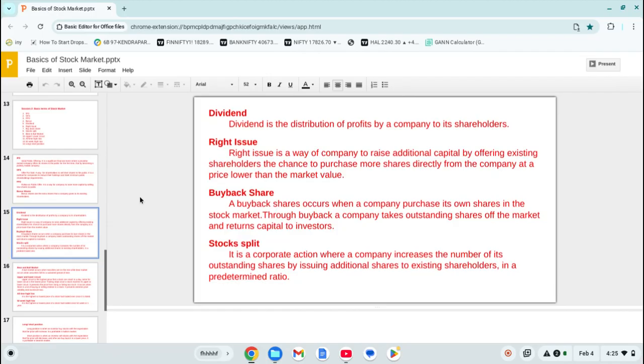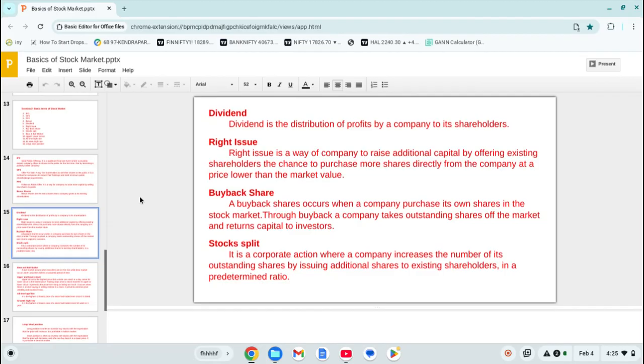But a share is always the most important thing for a company. Every company, each and every company, may be small or big, may be multinational, but it always wants to keep its shares with itself. They never want to dilute them in the public.